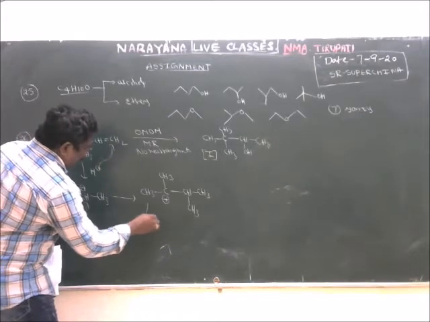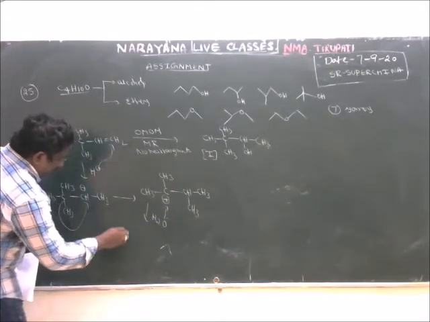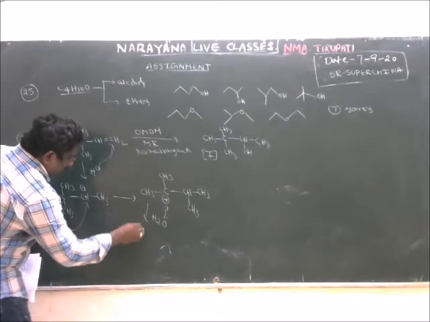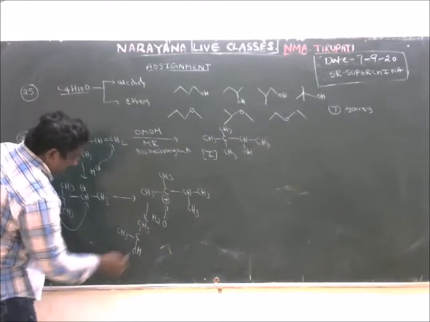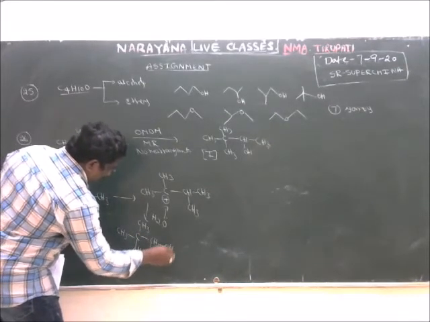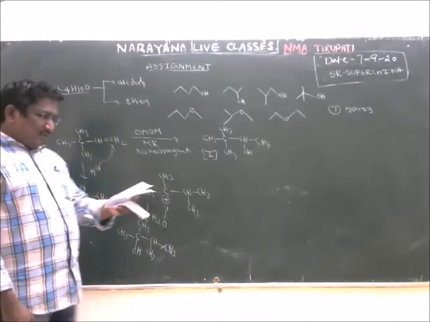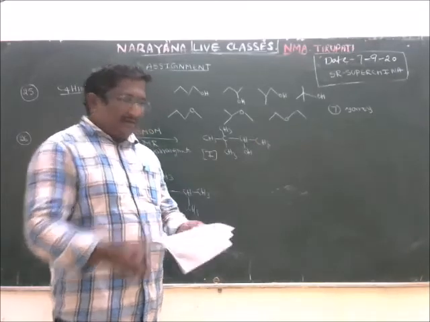Next step, addition of water. Here we get the rearranged product. The intermediate is a carbocation, like an SN1 mechanism. That's why I am getting the rearranged product. So the answer is 4: hydration and oxymercuration-demercuration.